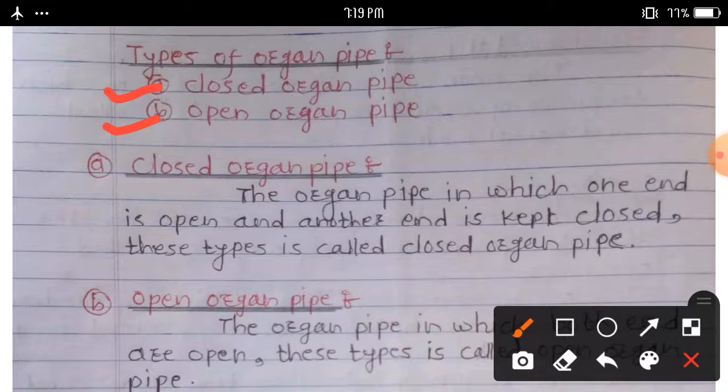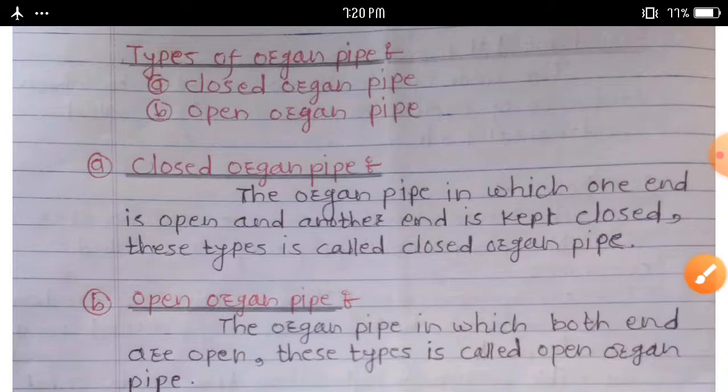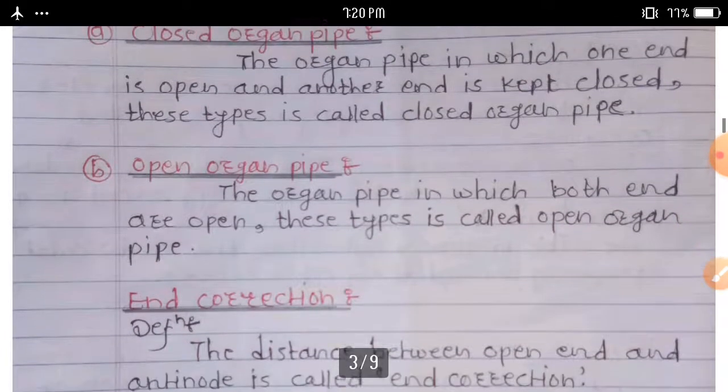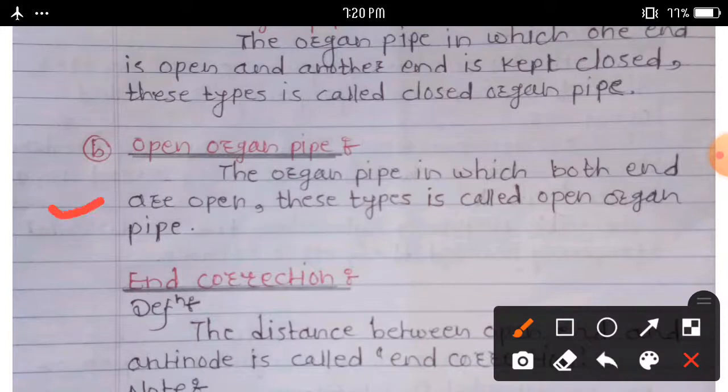Firstly, we consider what is meant by closed organ pipe. The organ pipe in which one end is open and the other end is kept closed is called a closed organ pipe. And second, what is meant by open organ pipe? The organ pipe in which both ends are open is called an open organ pipe. These are the two types of organ pipe.